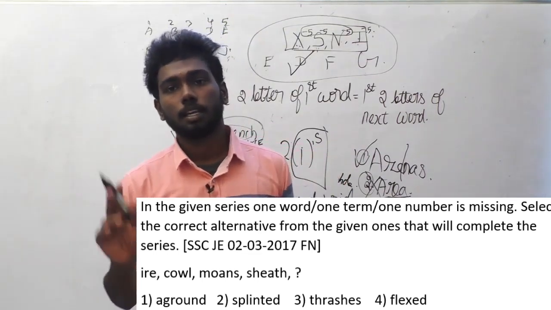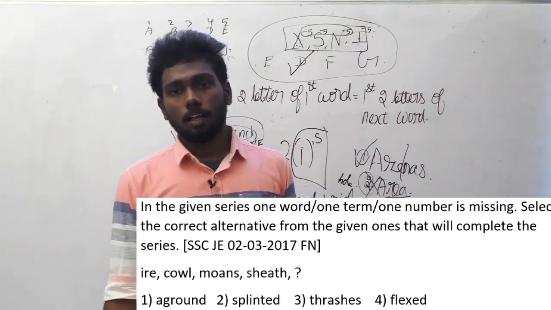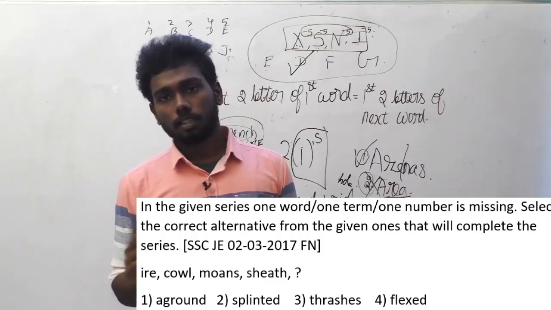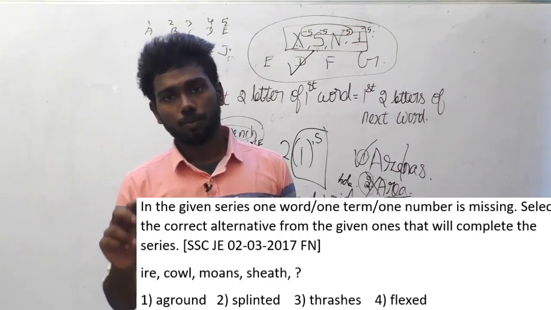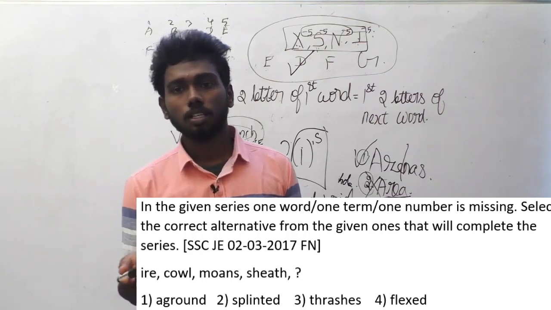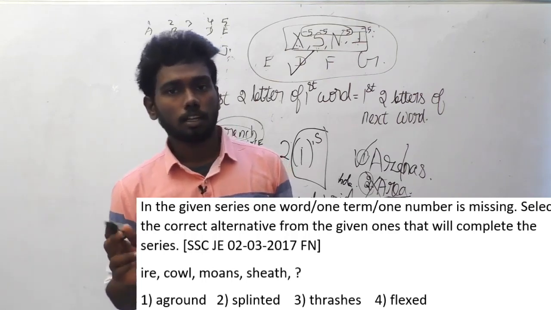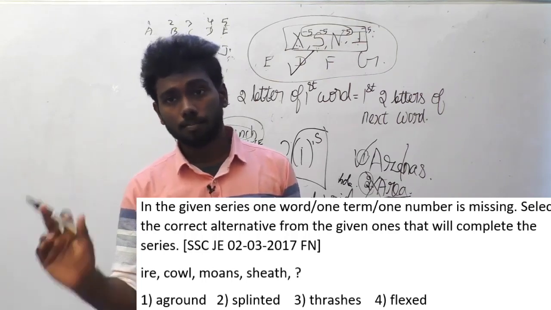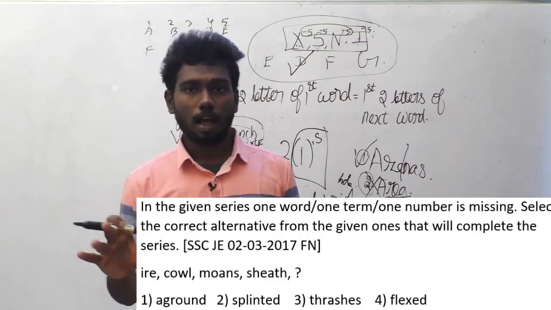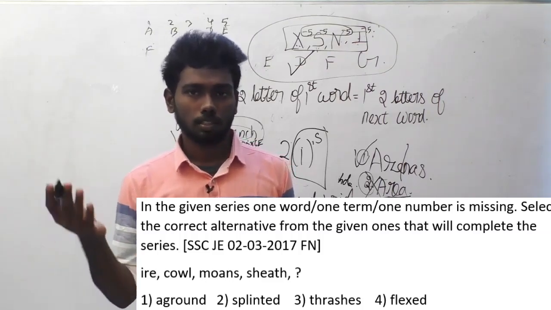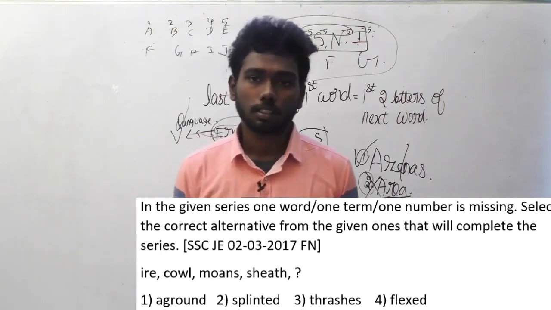Why is option A the answer? You might be wondering, and if you had already figured out the logic, it is easy for you to find out. The logic is that as each word progresses, the number of alphabets in that word also increases. So A, ground is the answer.